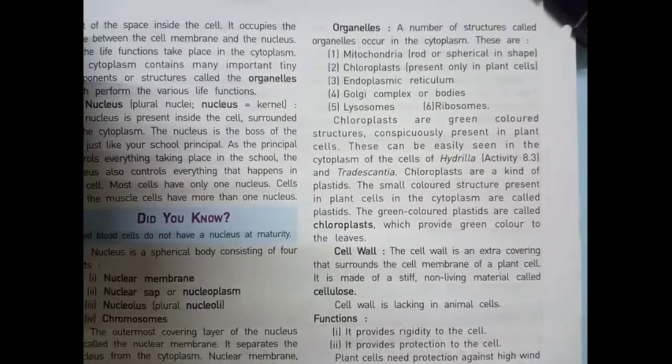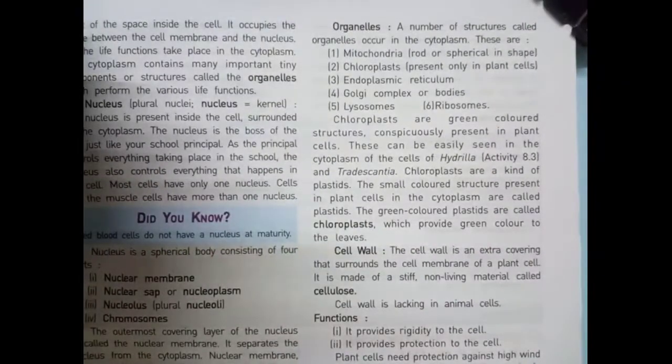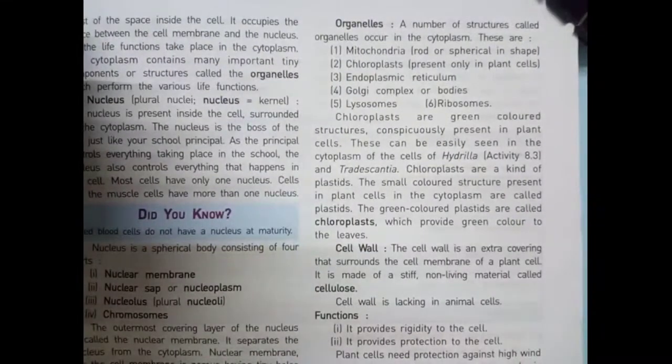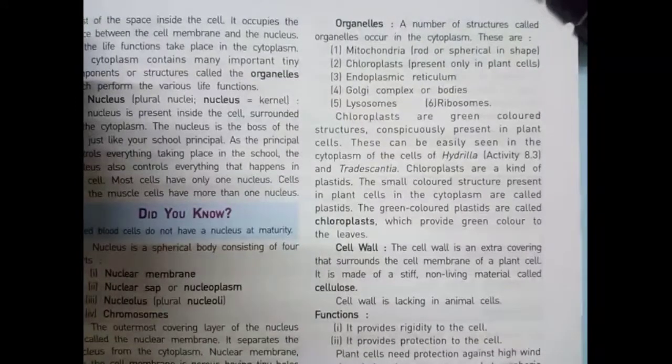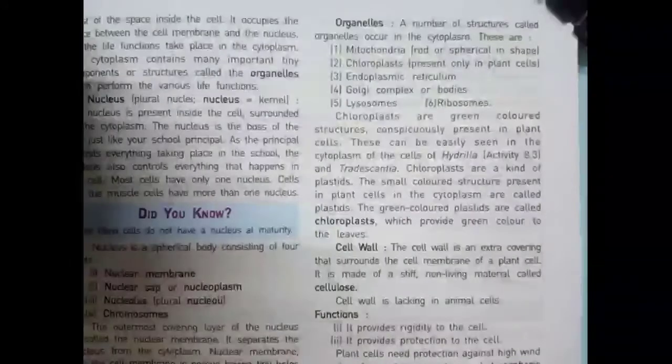Next one, organelles. A number of structures called organelles occur in the cytoplasm. These are: number one, mitochondria, rod or spherical in shape; number two, chloroplasts, present only in plant cells; number three, endoplasmic reticulum; number four, Golgi complex or bodies; number five, lysosomes; number six, ribosomes. Chloroplasts are green colored structures present in the cell. These can be easily seen in the cytoplasm of the cells of Hydrilla and Tradescantia. The green colored plastids are called chloroplasts, which provide green color to the leaves.